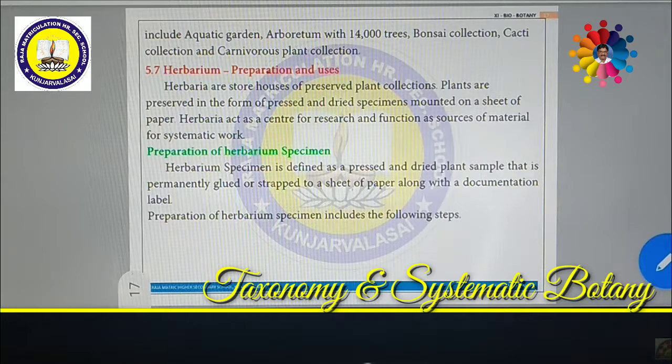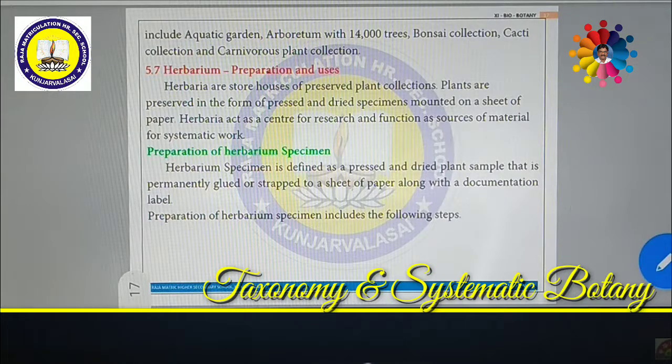This provides information and also functions as an identification tool for the entire scientific field. So far we have seen keys and flora. Now we are going to see monograph. Understand the differences between flora and monograph. In a flora, you see what plants are available in a particular geographical area, for example, what plants are available in Tamil Nadu. All the plants will be included in the book. That is called flora. Then what is monograph?